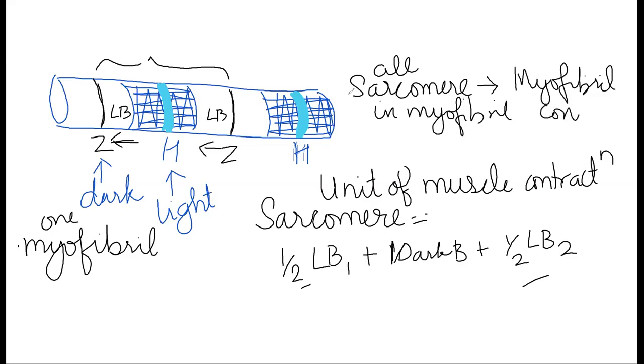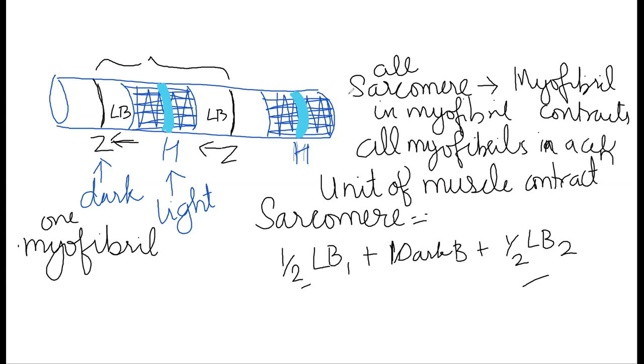Then when all myofibrils in a muscle cell contract, how is the contraction brought about? First, all sarcomeres in one myofibril will contract.